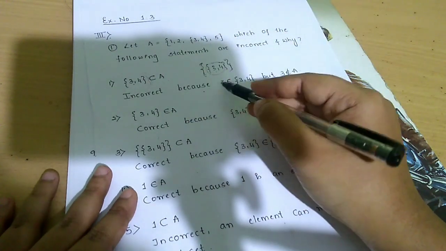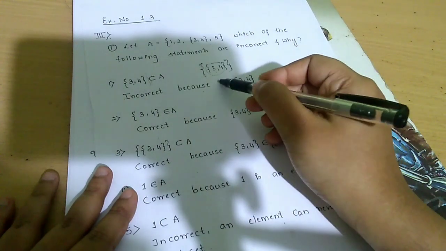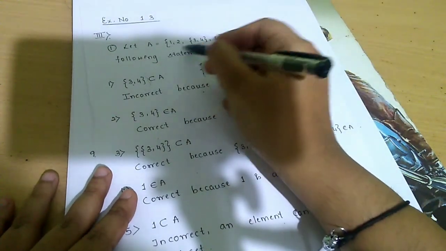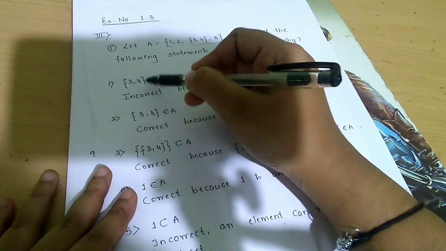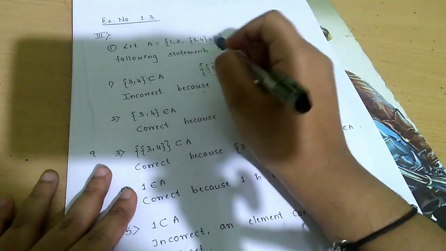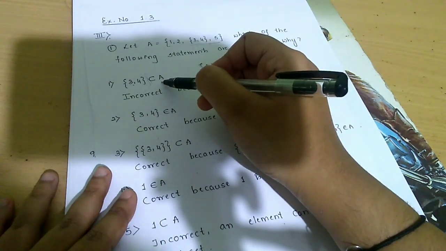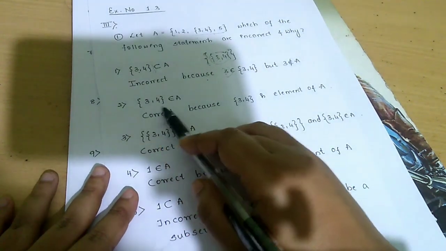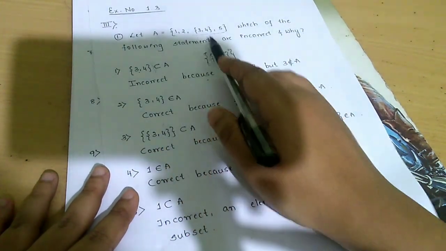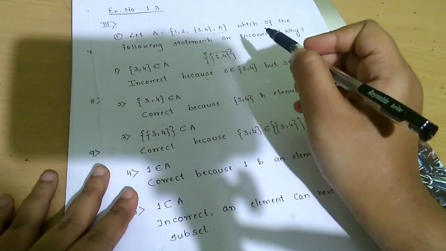Why? Because 3 is an element which belongs to {3, 4}, but this element 3 is not present in your set. A separate individual element 3 or a separate individual element 4 is not present. Together it is present. Therefore, it is not a subset of A. Okay, second one. {3, 4} belongs to A. It is correct because the element {3, 4} is belonging to A. Therefore, the statement is correct.